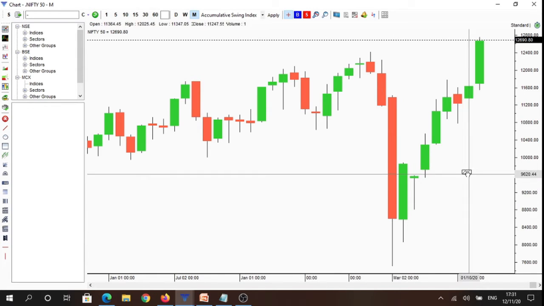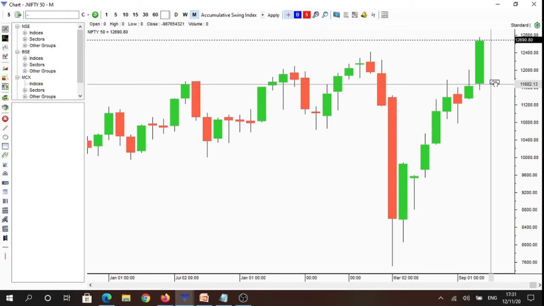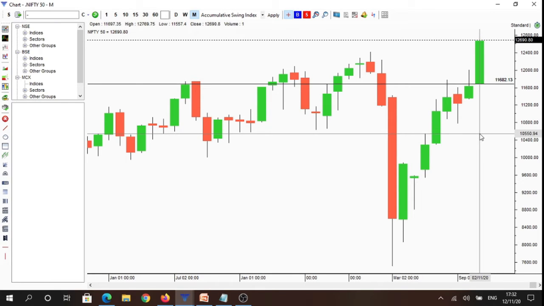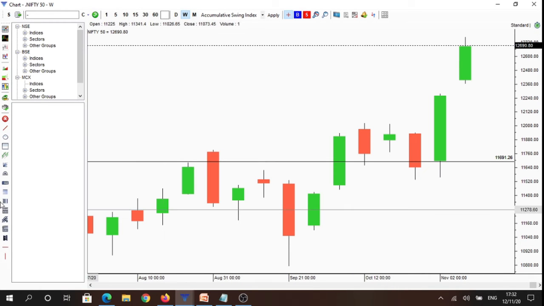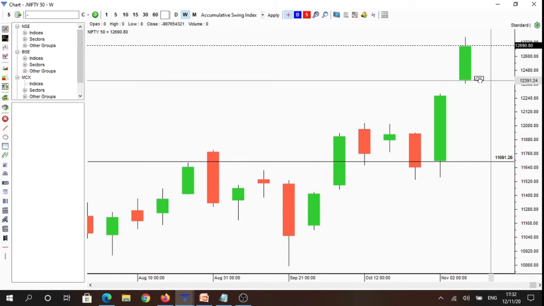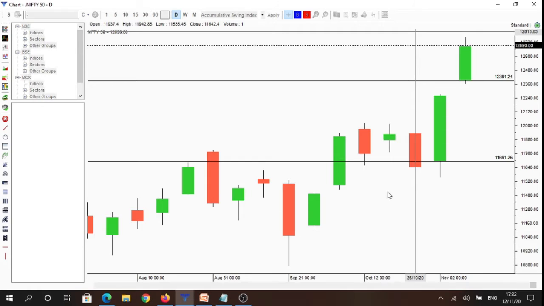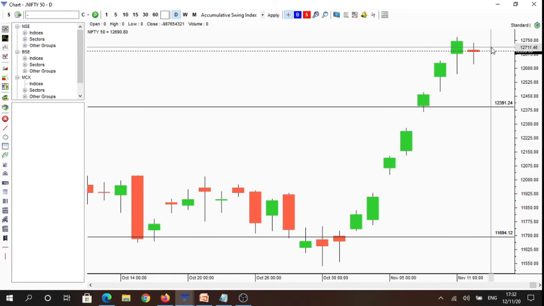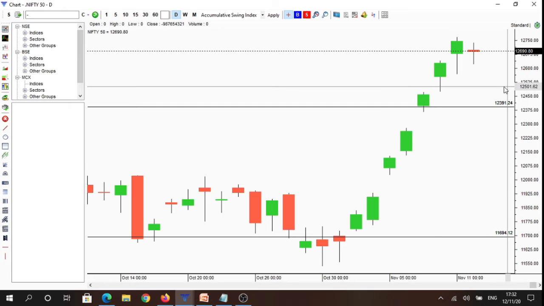If we analyze the price action for Nifty, we will see that on the monthly time frame, the market is under control of buyers above 11,697 levels. And if we see the weekly time frame, the market is again under control of buyers above 12,399 levels. And if we see the daily time frame, today we formed an inside candlestick. That is, there was an equilibrium between both the buyers and sellers.